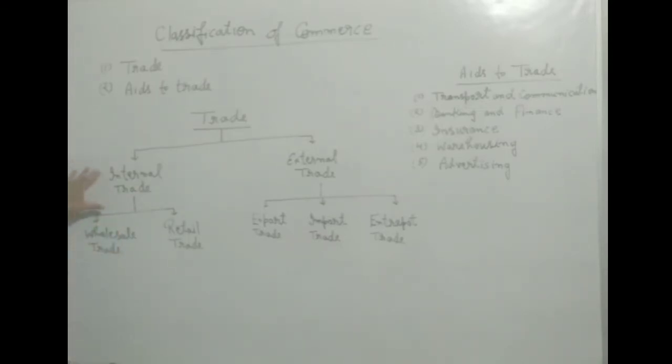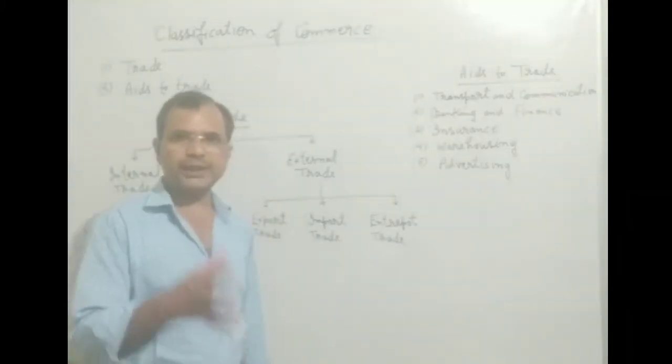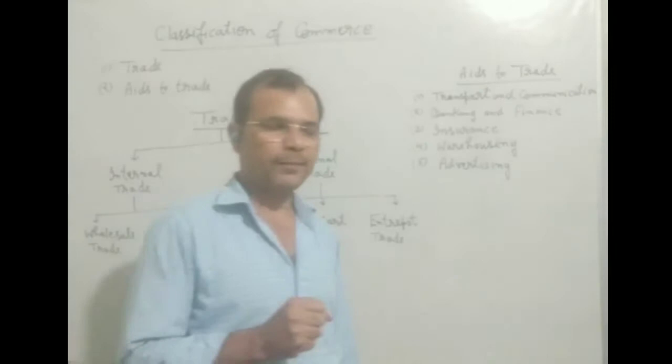Now we should understand what types of internal trade there are. There are two types of internal trade. One is wholesale trade and other is retail trade. In wholesale trade he purchases the goods in a huge quantity.